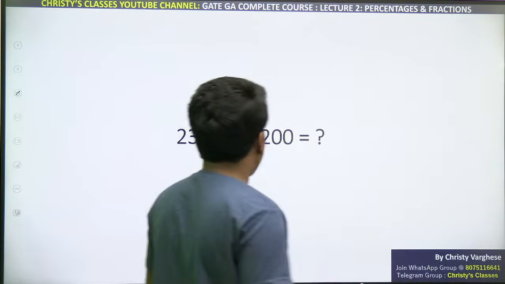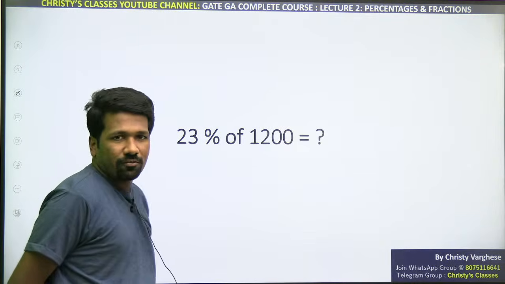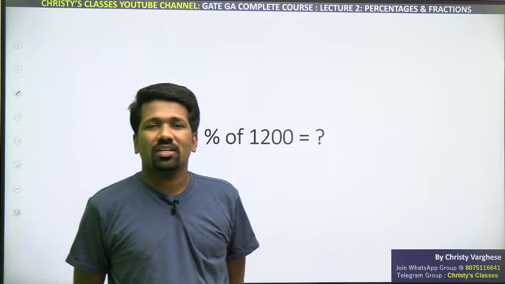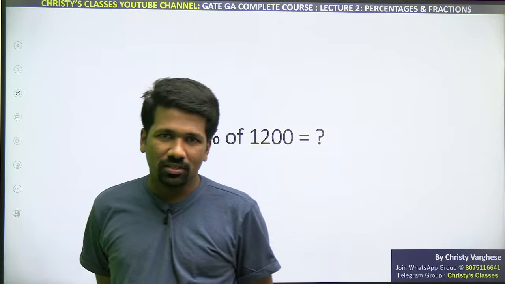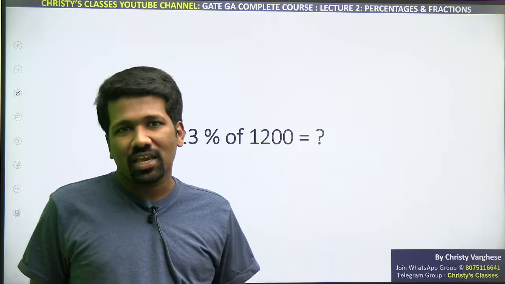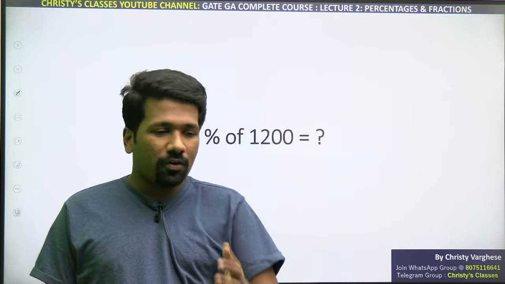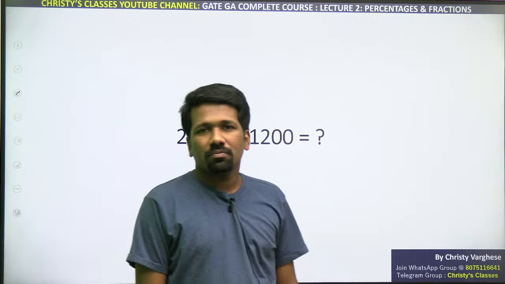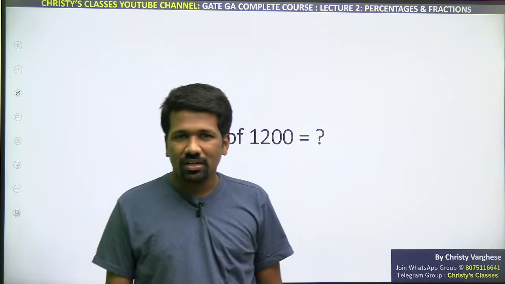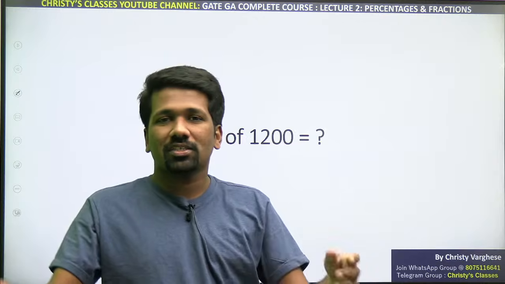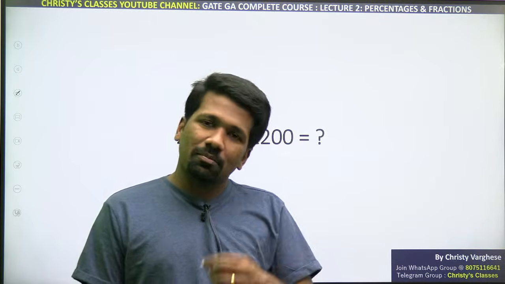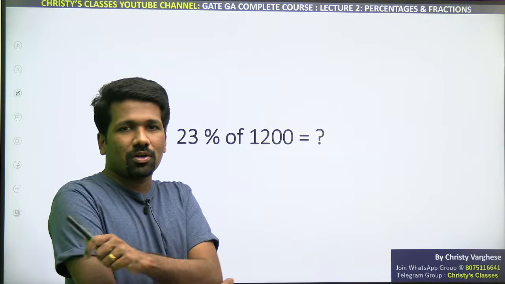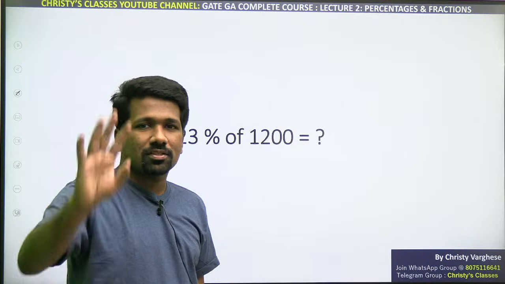So for example, 23% of 1200. For example, you are going to a shop and you are seeing that there is a 23% discount on a product. You need to know how much money you will save if that discount was not there. For example, this Amazon sale tomorrow, I think there is a sale starting, na? Big Billion, what is the name, Big Billion or some other Great Indian Sale or Flipkart sale. There are many discounts will be there. You can take that example itself. Think that Amazon is not showing you the final price. Amazon is only telling that there will be a 23% discount on the iPhone.